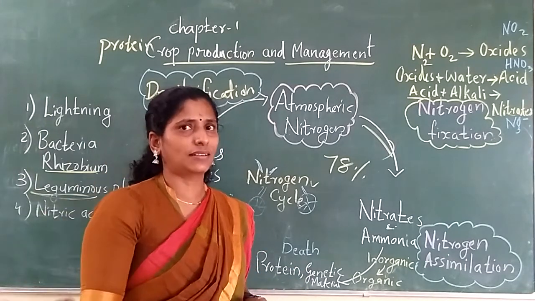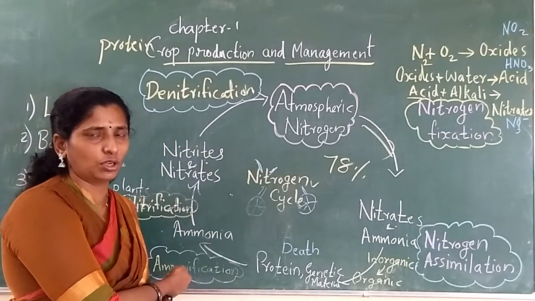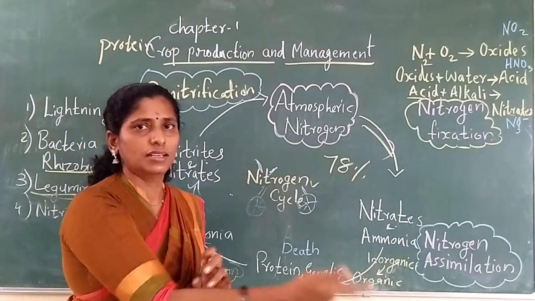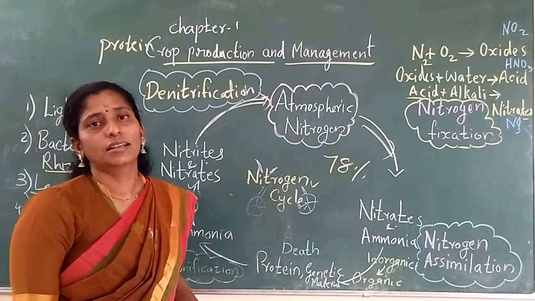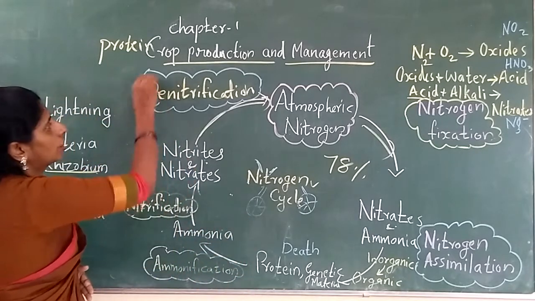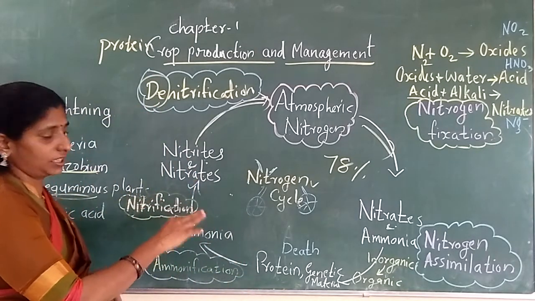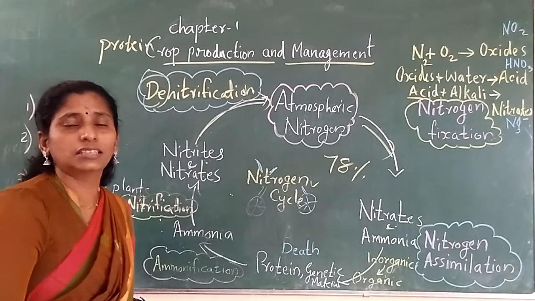Then there will still be many nitrates. So some other bacteria, the opposite of nitrifying bacteria, do the reverse. They will change these nitrates back into nitrogen. That is the opposite, that's why it is called denitrification. This is nitrification and this is denitrification.